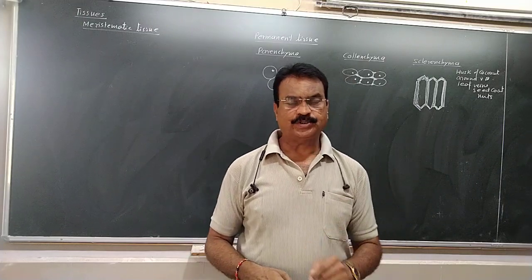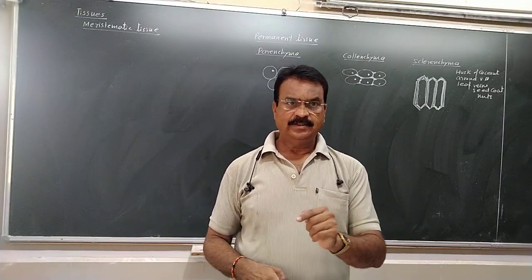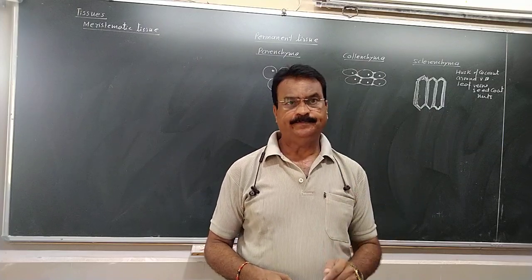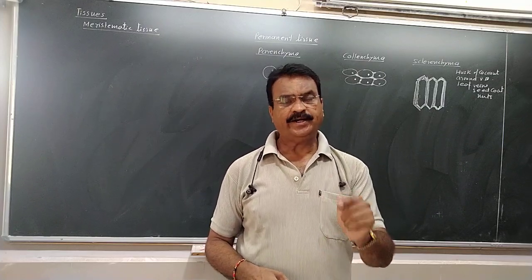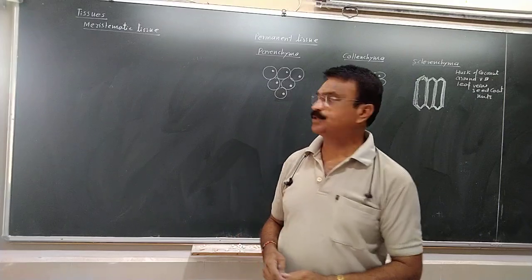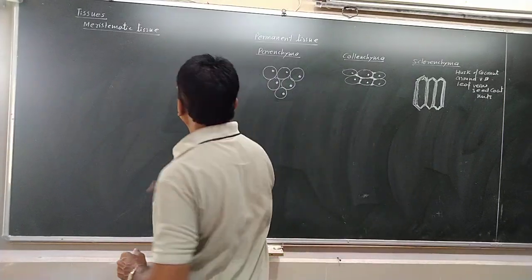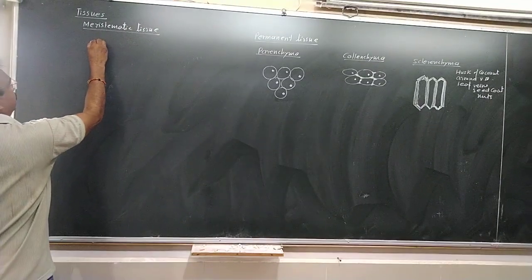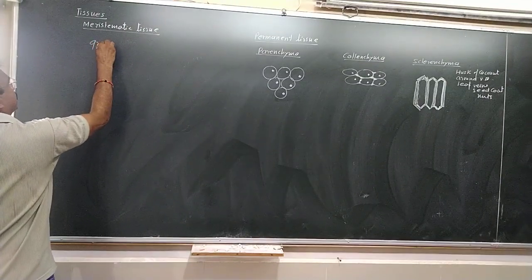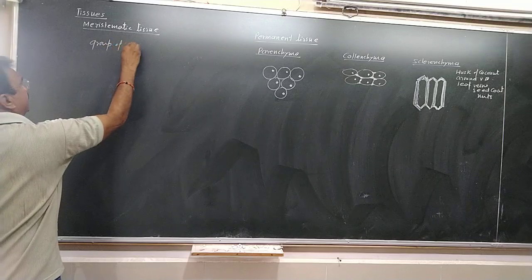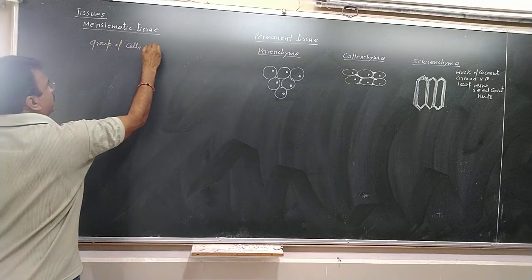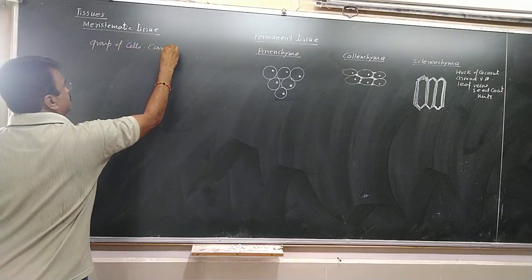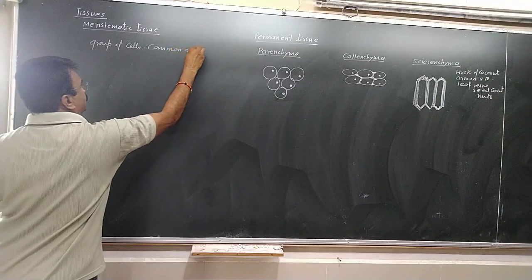And on the basis of their nature of growth, the tissues are differentiated into two types: meristematic tissue and permanent tissue. What is a tissue? First we say, tissue is a group of cells having common origin.